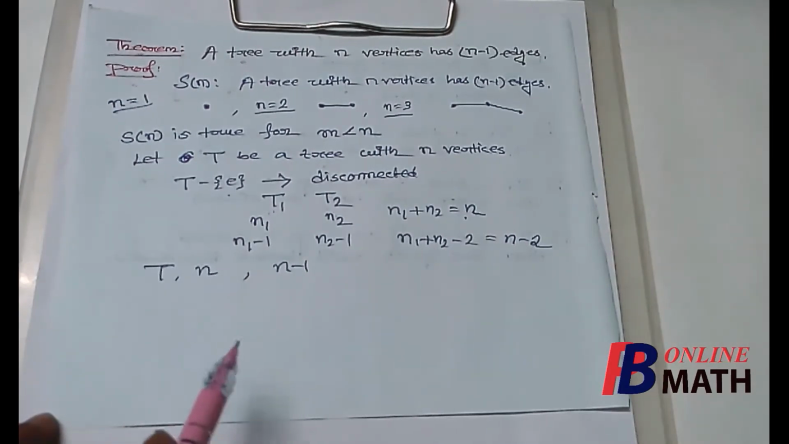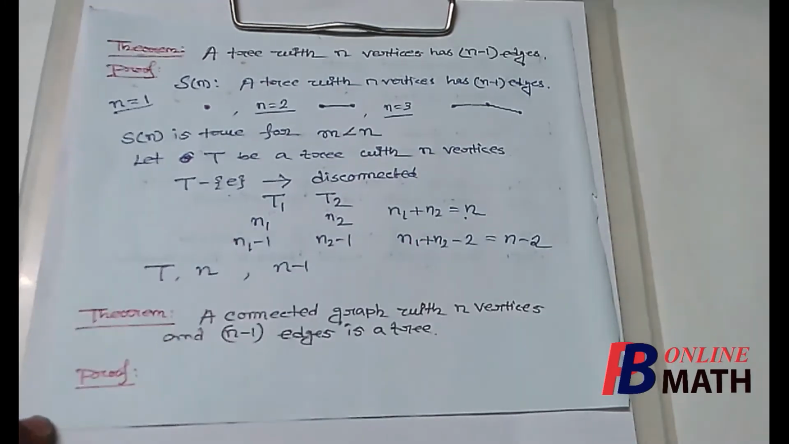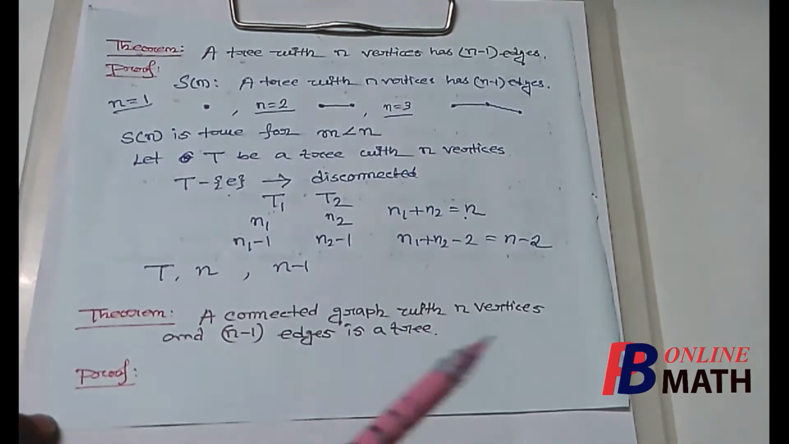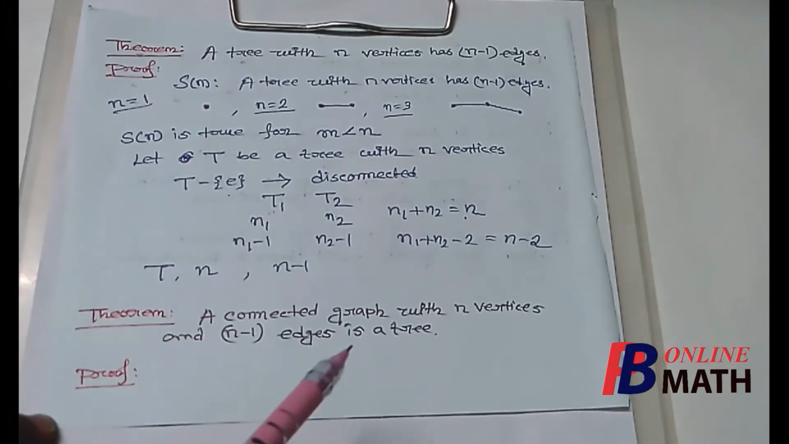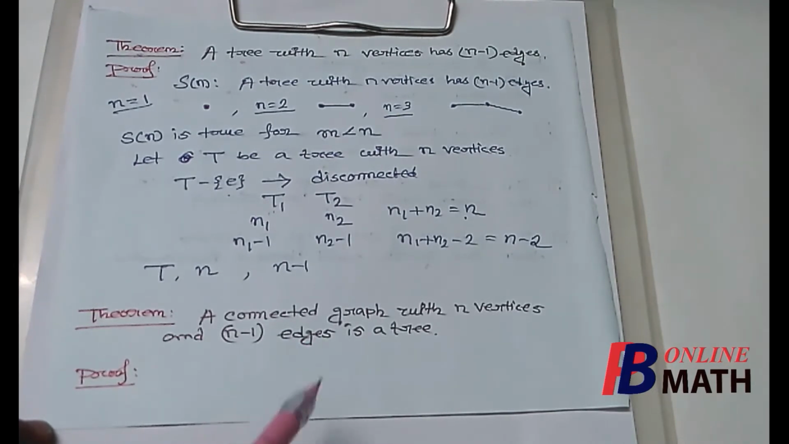That completes the theorem that a tree with n vertices has n minus 1 number of edges. We consider the next theorem, that a connected graph with n vertices and n minus 1 number of edges is a tree. So if we assume that we have a connected graph which has n number of vertices and n minus 1 number of edges, then the graph is a tree. So that means we have to prove that the graph contains no circuit. That is the only condition left. If we can prove that the graph contains no circuit, then this will be a tree.